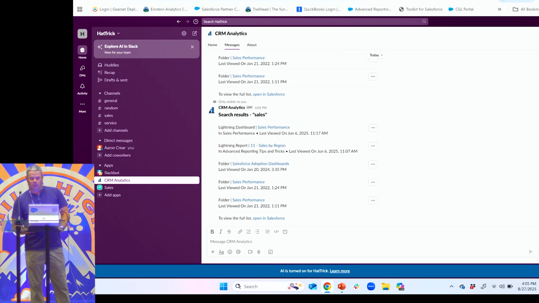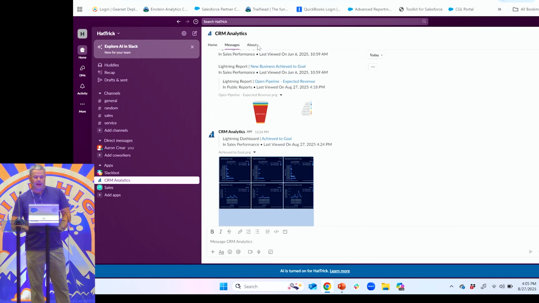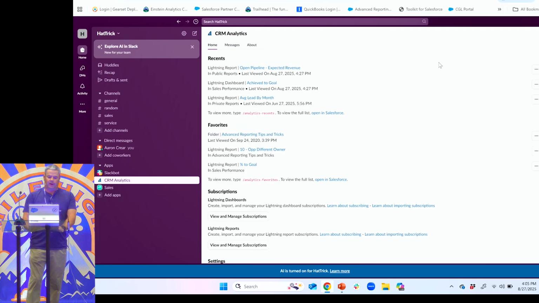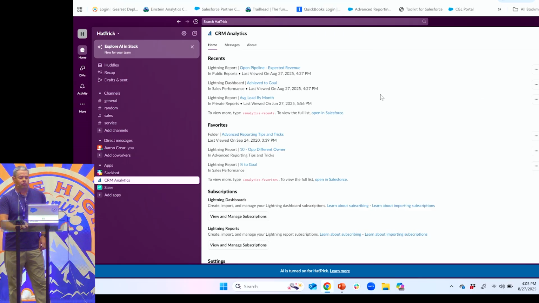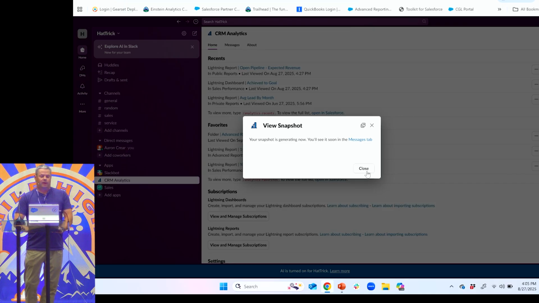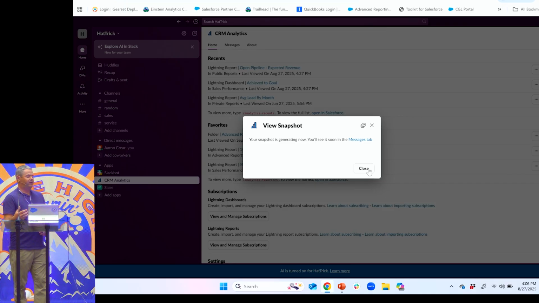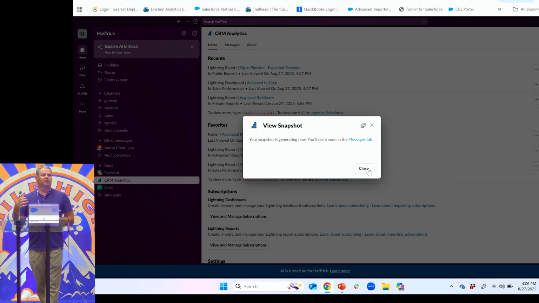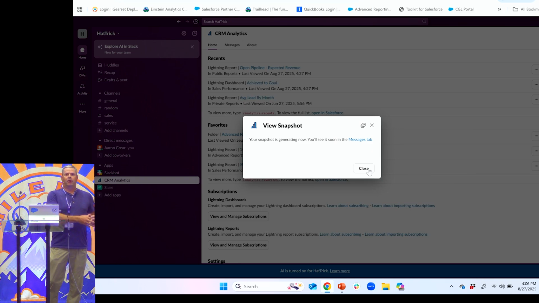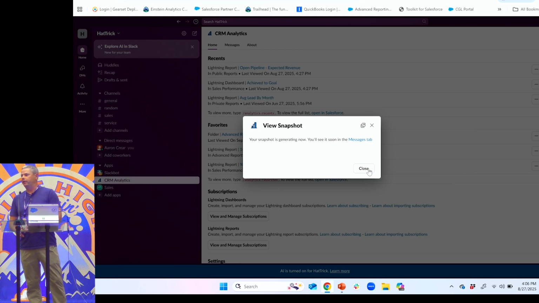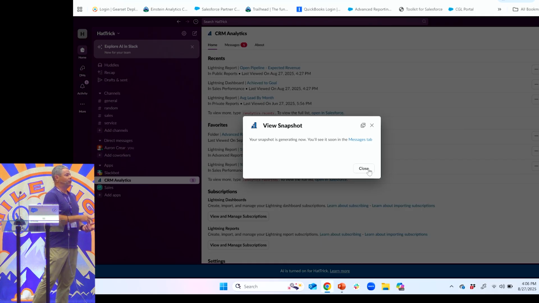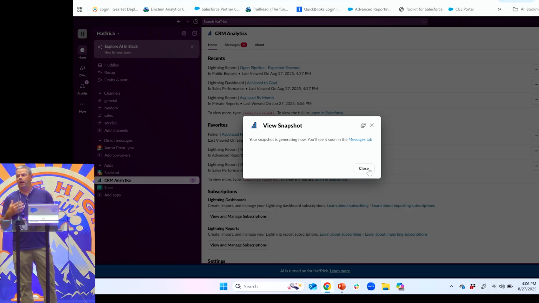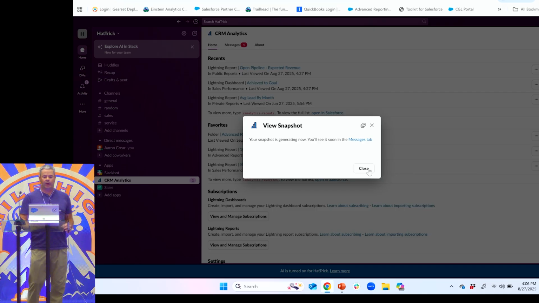We can also take a look at snapshots. So if I wanted to look at this dashboard, I can hit view snapshot, and this is going to take a second to run. And when it's done, it's going to send a message back within this app. And this is important because you have to know some of this stuff is going to be viewed in the CRM Analytics app. Some of it's going to be in channels. Some of it's going to be in DMs. So just make sure when you're training your users on this, they understand where things are going to go depending on how you do them.